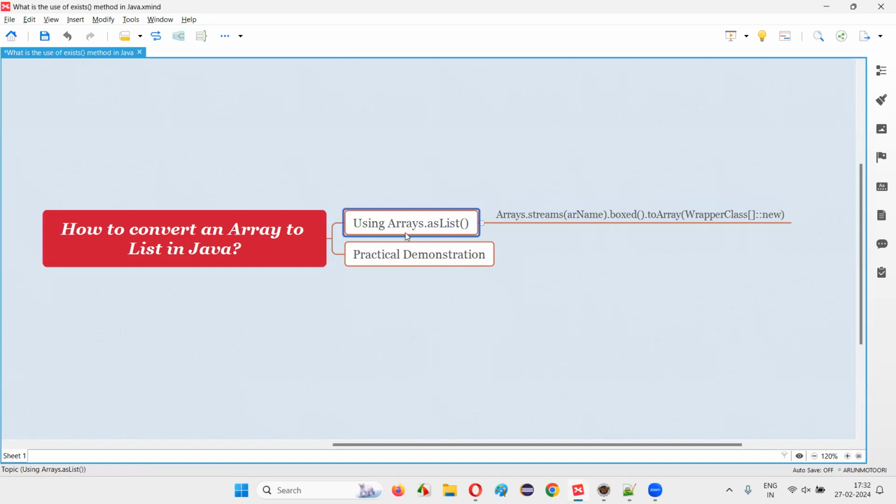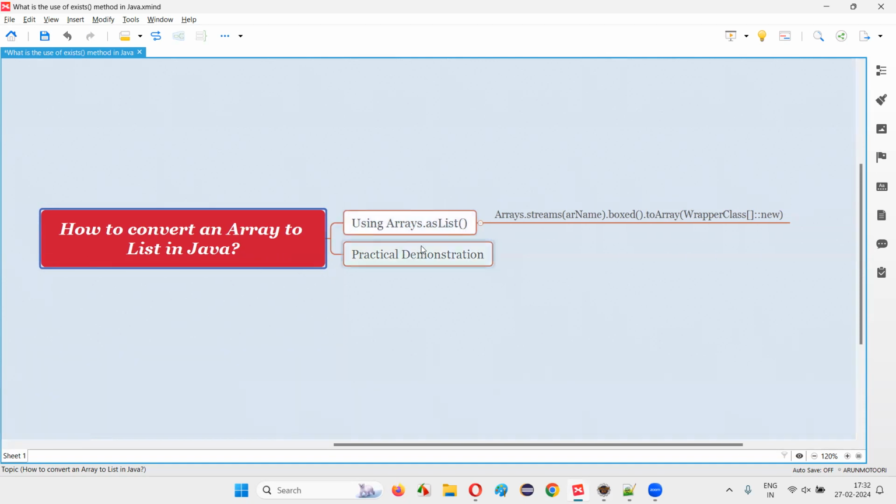During the conversion, Arrays.asList will not convert primitive data type arrays to a list directly. If you are specifying primitive data type arrays, first we have to convert them to wrapper class, object-oriented type arrays, and then pass them to this asList method so that it can convert. So this is the line we have to use for converting the primitive data type arrays to wrapper class type arrays, and then specifying that wrapper class array to asList will convert it into a list. So don't worry, guys. Let me practically demonstrate. You will understand everything.